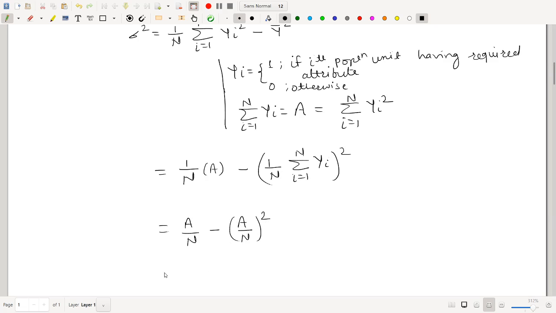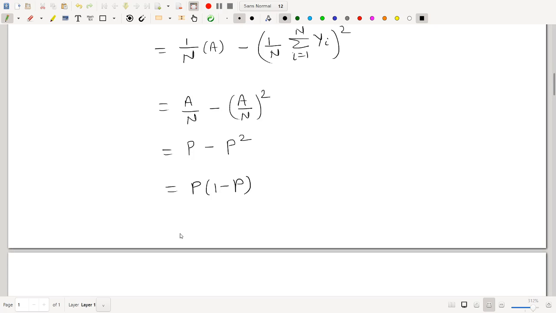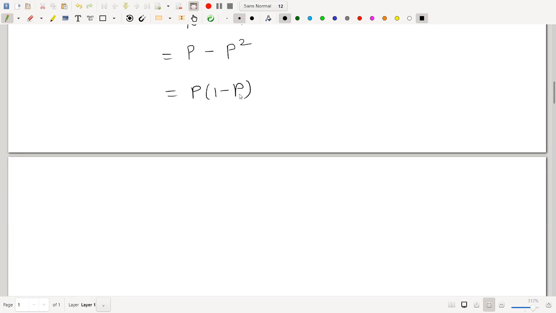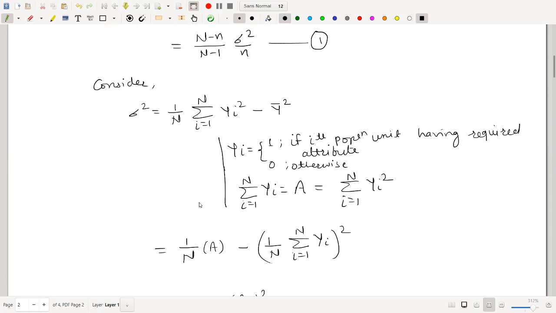And capital A by N we denote by capital P, the population proportion: P minus P square. Take P common, then it is P into 1 minus P, so this will be PQ, where this is capital P. So sigma square is PQ.